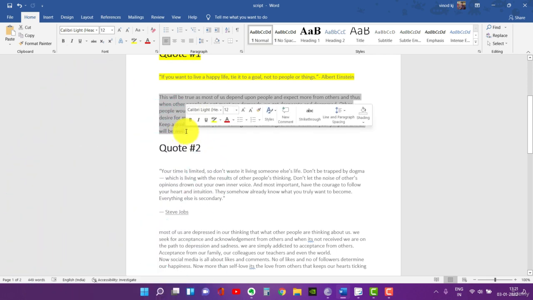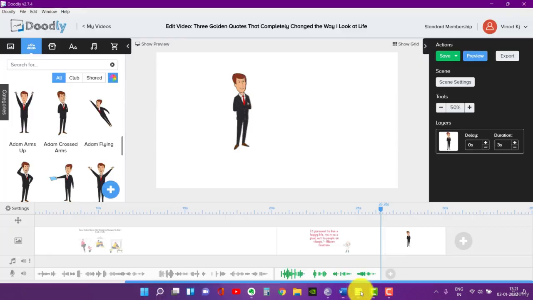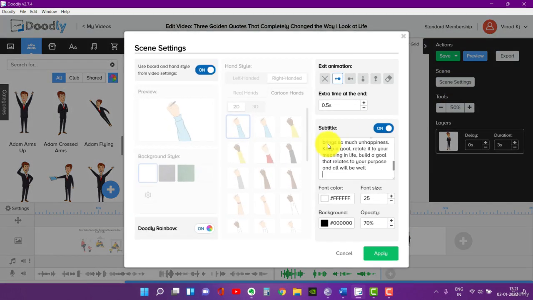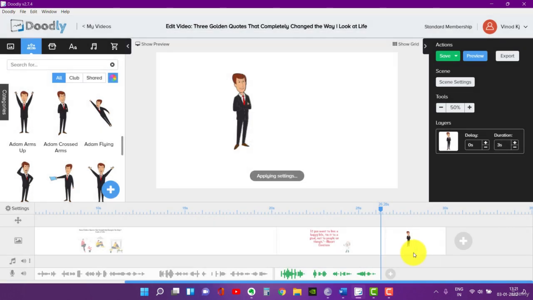So this will be the most important thing. I'm going to press Ctrl C. I'll go here, right click on the scene, and I'm going to paste this. So this is what we're going to read it here. So I press apply. Now I think I'm going to keep the mouse here. Yes, it will be better.